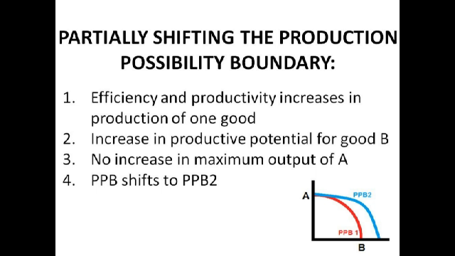Sorry, where was I? There's an increase in the productive potential for good B, whereas there's no increase in the productive potential for good A. It means that we only see a shift for the good B part. So for good A, the maximum amount we can produce is still at the same level, whereas for good B, we can produce more. So as you can see, the PPB1 shifts to PPB2. It's not very neat, looks a bit messy, but that's life. I can't draw. I tried.